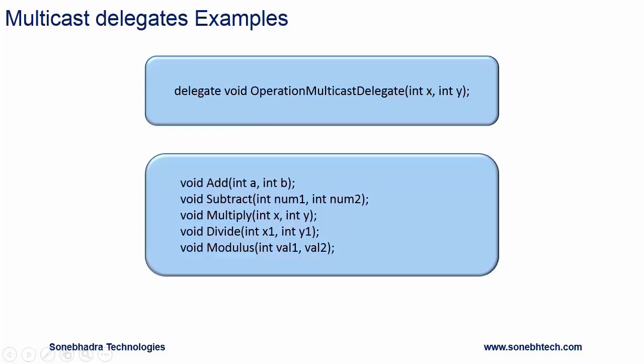Okay, here are the methods which can be encapsulated in the delegate operation multicast delegate. So we have method add, subtract, multiply, divide, modulus. All of them have two parameters of type int and return type is void.